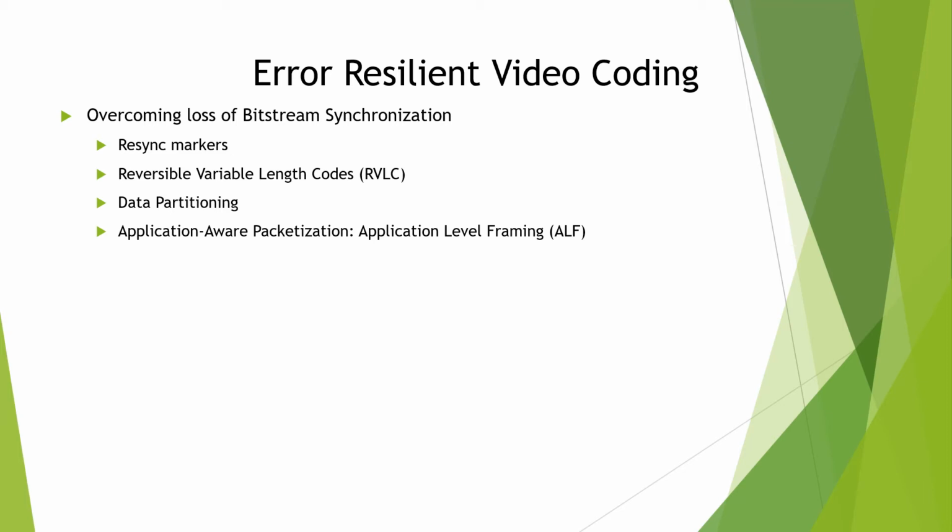The next point is data partitioning. See, an important observation is that bits which closely follow a resync marker are more likely to be accurately decoded than those further away. This motivates the idea of placing the most important information immediately after each resync, for example motion vectors, DC DCT coefficients and shape information for MPEG-4, and placing the less important information later. The less important information are the AC DCT coefficients. This approach is referred to as data partitioning in MPEG-4.